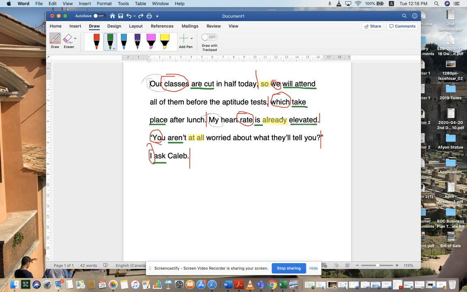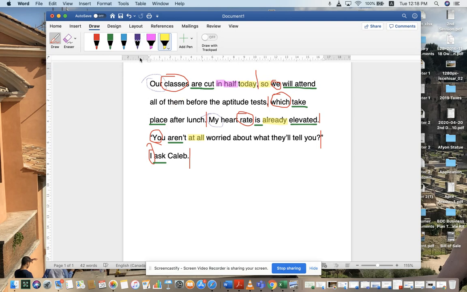So our classes are cut. Remember, passive verbs don't take direct object. So we have in as a preposition, half. Okay, so half is our object of the preposition. Today is an adverb. When is this happening? Today. Okay.